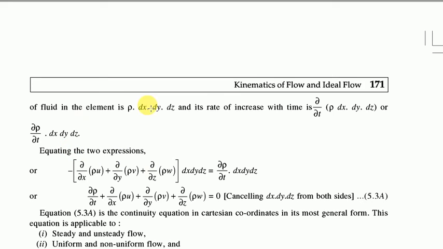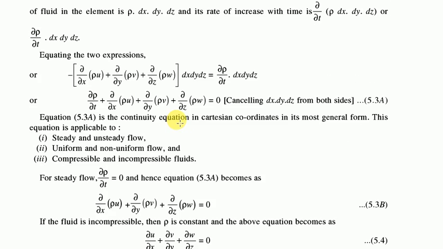So as you know from the basic properties of fluid, mass equals density times volume. Density, the mass density symbol, is rho. The volume here is a cube, so dx dy dz will be the volume. So density into volume will be equal to the mass of the fluid, and its rate of increase with time is ∂/∂t (ρ dx dy dz).